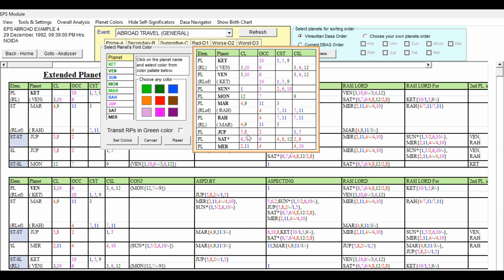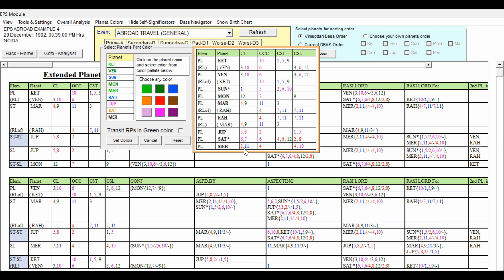But 12th star Lord is fine, 7th Lord is fine. So unfavorable on the higher side, that we can take. But still, these groupings are also there. Anyway, let us keep light red for the Saturn. Saturn is not detrimental because of the 7th Lord occupying 6th house, or supportive only for the Lagna and for the professional prospects and all these things. But 2 and 8 for the event of travel, this is having some weakness. 12th star Lord is fine. Though it is having some mixed significations, let us give light red because many planets are having favorable. So let us differentiate that. Saturn I have given light red.